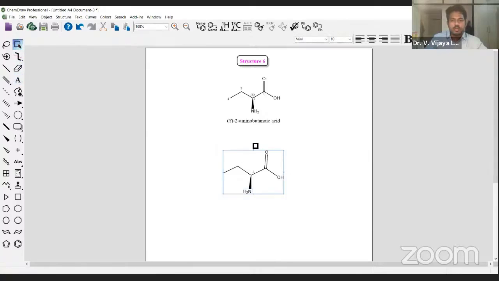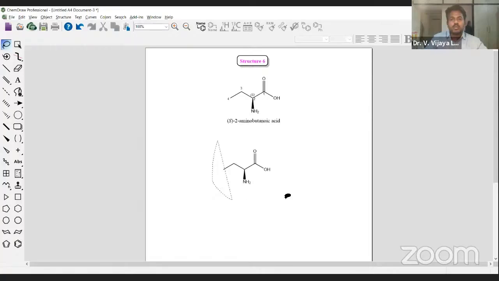Now, if you want to turn it a little bit, you can place it like this. If you want to increase the size of this molecule, you can increase it or decrease it, whatever you want to do. Now we have done all of it except this stereochemical representation or symbol. How do we do that?